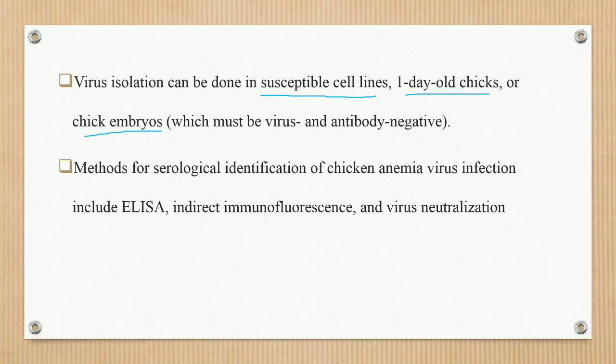Next point, methods for the serological identification of chicken anemia virus infection include ELISA, indirect immunofluorescence test, and virus neutralization test. So these three serological tests can be used for confirmatory diagnosis of the chicken anemia virus: ELISA, indirect immunofluorescence test, and virus neutralization test.